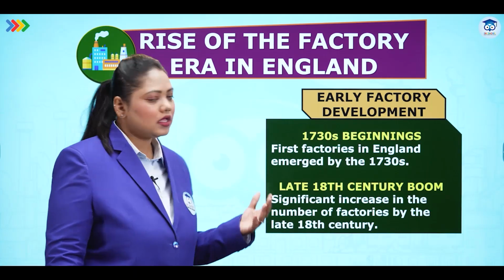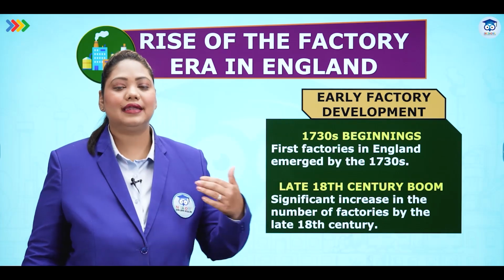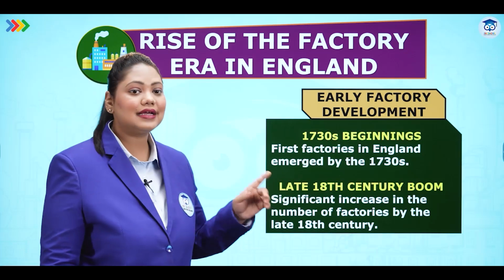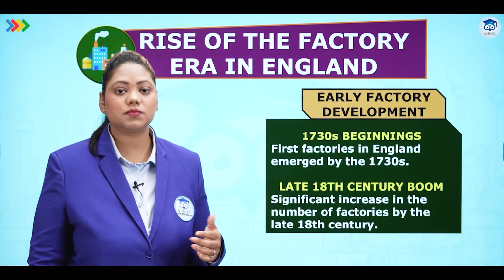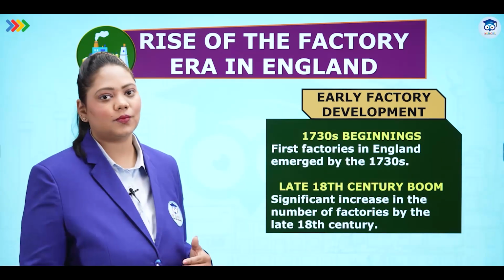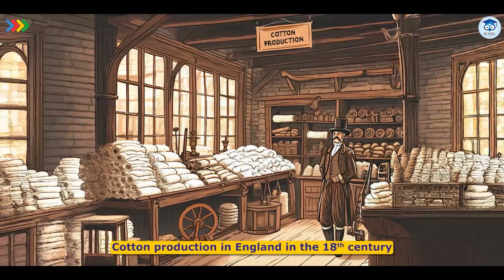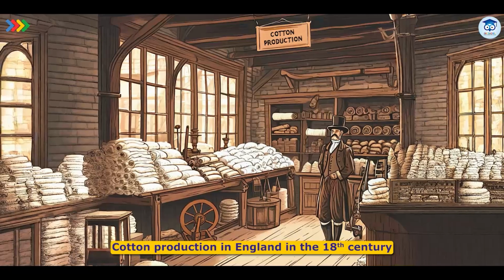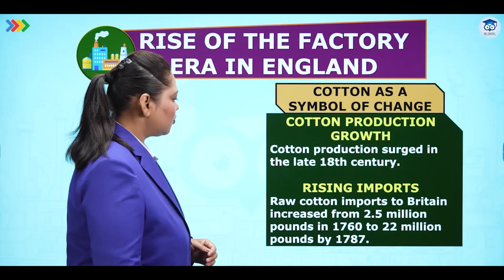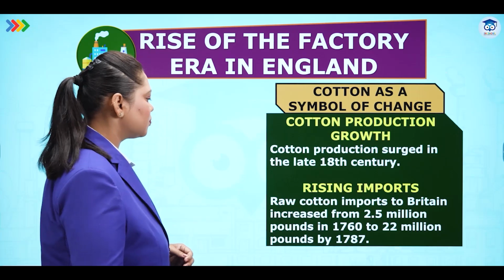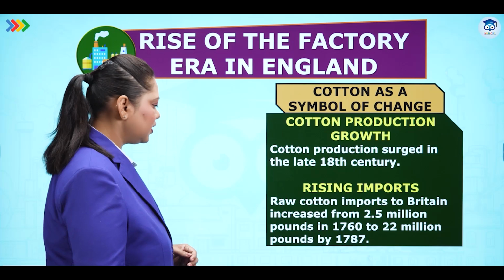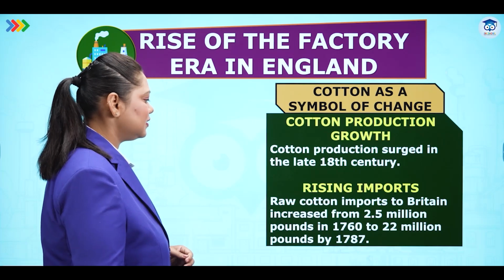What was happening? Now, we had to build an area where everybody could work together. And that is why they started increasing factories. Factories means places where you could get all the workers together and make an assembly line for products. Cotton is a symbol of change. Cotton production growth. Cotton production surged in the late 18th century. Rising imports. Raw cotton imports to Britain increased from 2.5 million pounds in 1760 to 22 million pounds by 1787.